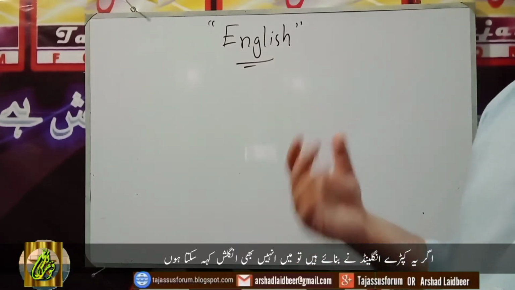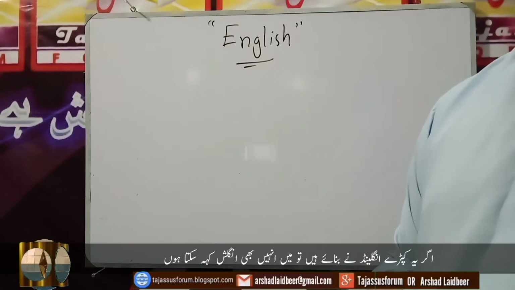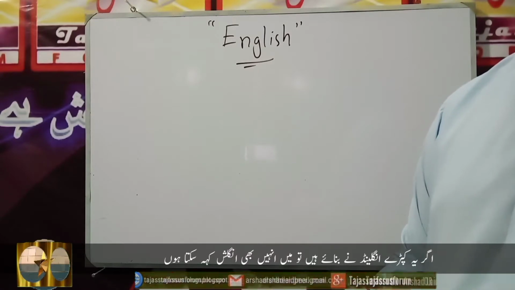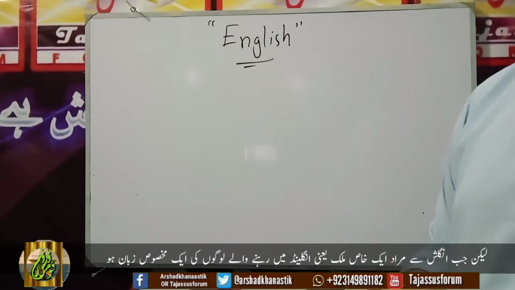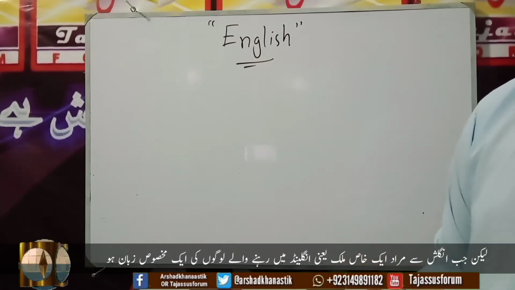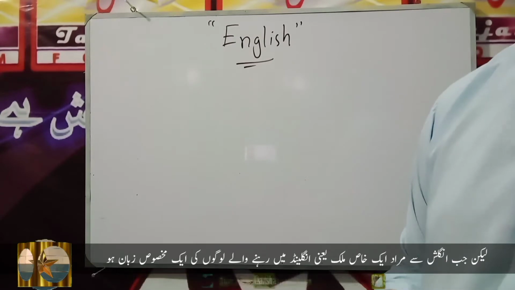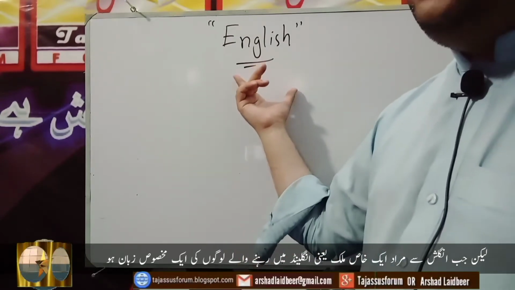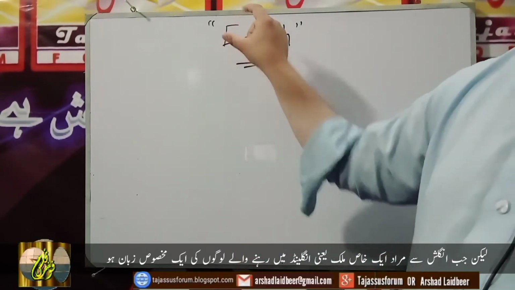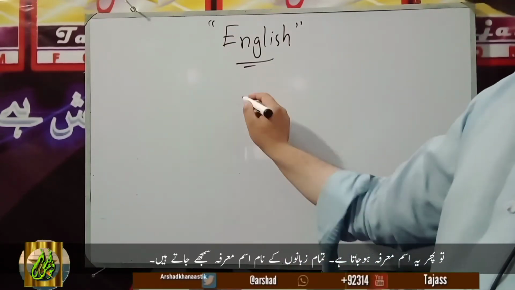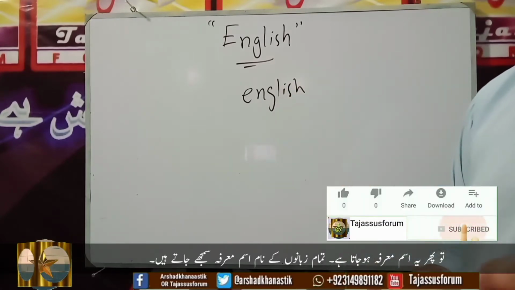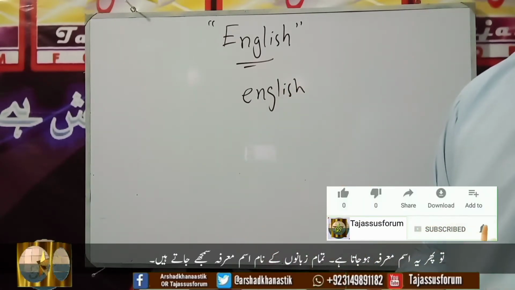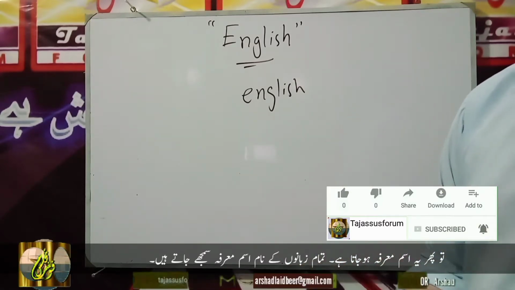But here the word English refers to the specific language spoken by the specific people living in the specific territory of England. That is why this is now a proper noun. And keep in mind that each and every proper noun is written with a capital letter in the beginning. Whenever someone wants to write English, he will have to keep this E capital instead of small. If I write this with a small e, now this would be wrong. The name of each and every language is a proper noun. A proper noun can't be written with a small letter in the beginning.